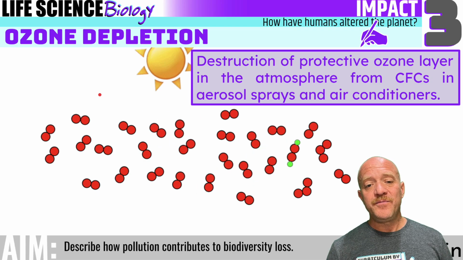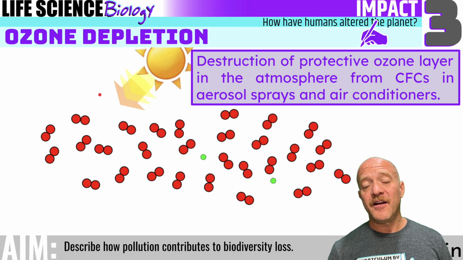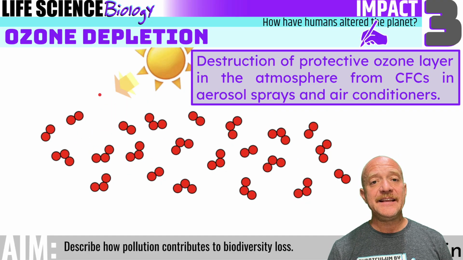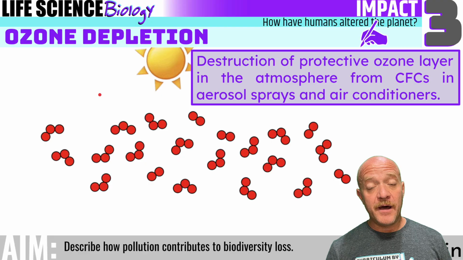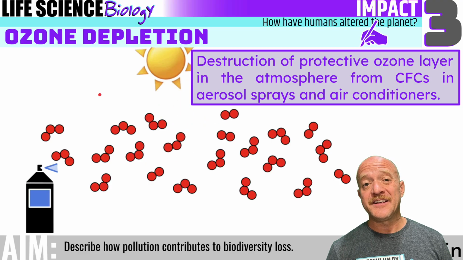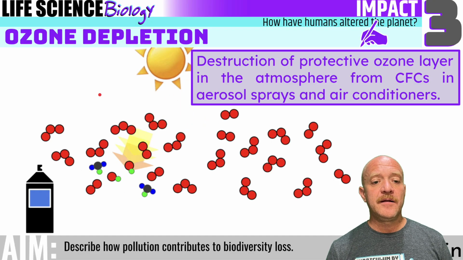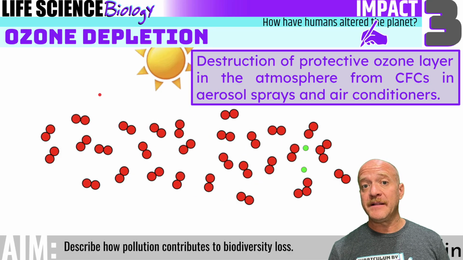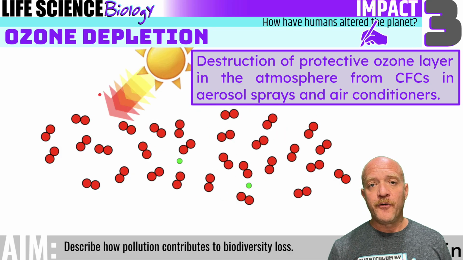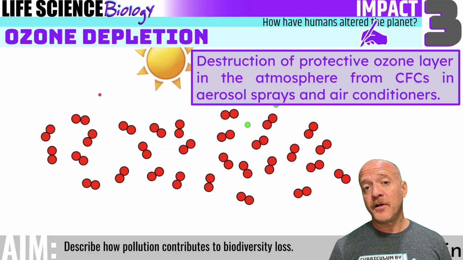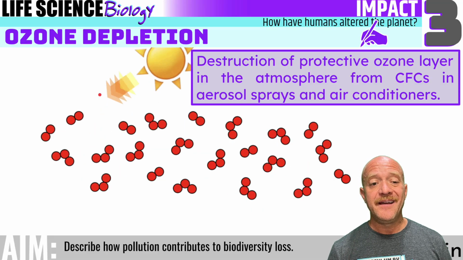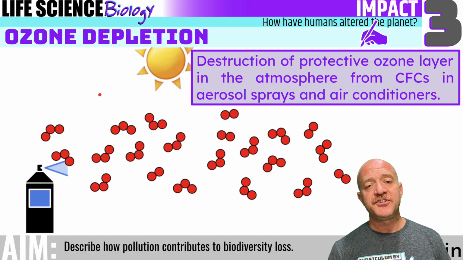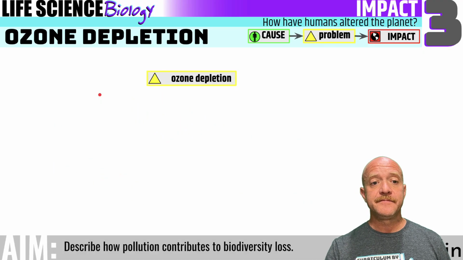And the ozone layer was noticed to be thinner around Antarctica, and it was noticed in the 1980s. And since then, there's been the Montreal Protocol, which was an international agreement where countries made efforts to reduce the amount of CFCs that are being released into the atmosphere. In the 40 years since the Montreal Protocol, the ozone layer has made a lot of improvement. It's still not back to where we need it to be, but it's showing a lot of promise.